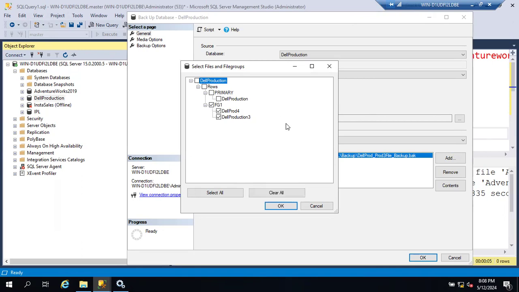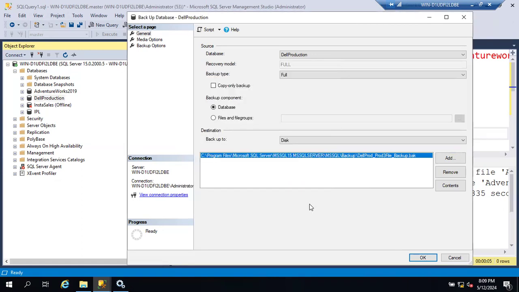See here, I am taking the backup of the whole file group. If you want, you can take the backup of the whole file group. If you want, you can take the backup of a single file. If you want, you can take the backup of a collection of files, your wish, guys. Whatever you want, you can select and take the backup, but I'm sure you will never use this option. But Microsoft is giving the feasibility to take the respective files and file group backups, guys. This is called your file and file group backup.